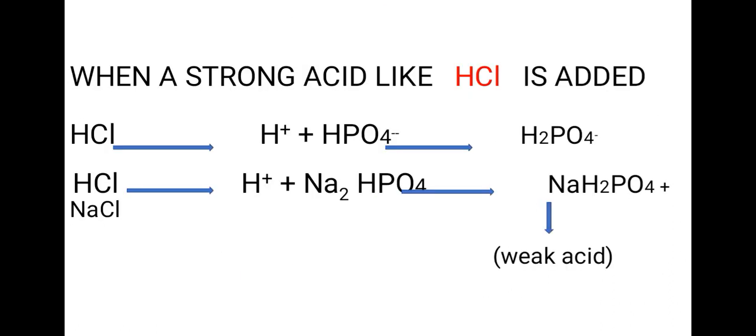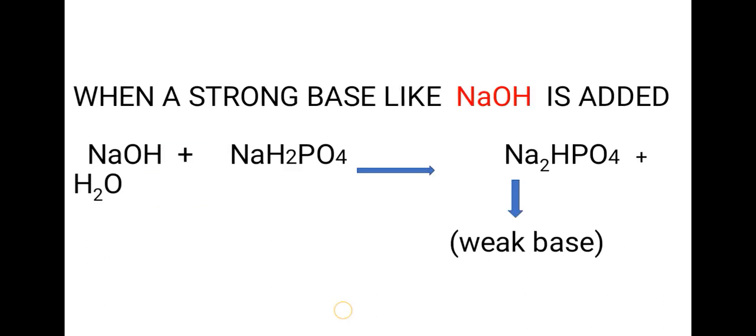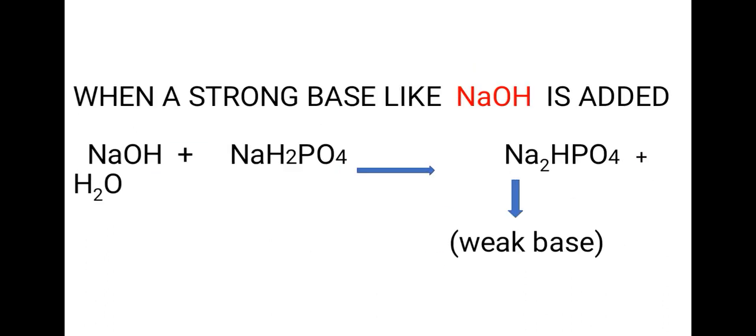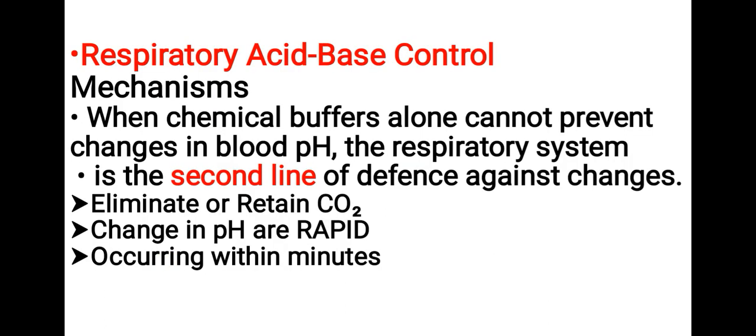When a strong acid like HCl is added, HCl gives H plus and Cl minus. Na2HPO4 plus HCl gives NaH2PO4 plus NaCl. That's a weak acid. When a strong base like NaOH is added, NaOH plus NaH2PO4 gives Na2HPO4 plus H2O. That's a weak base.